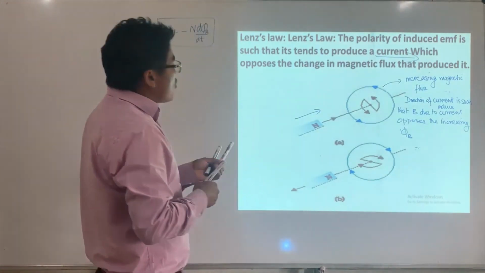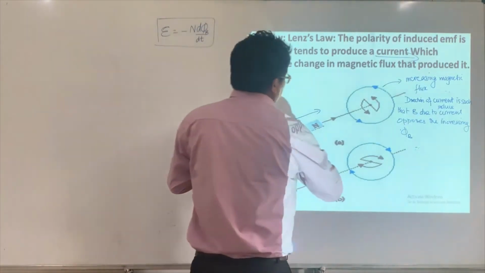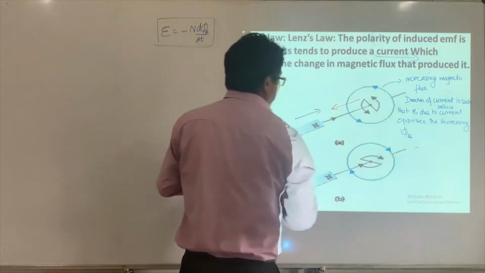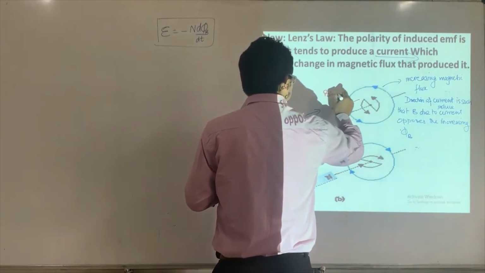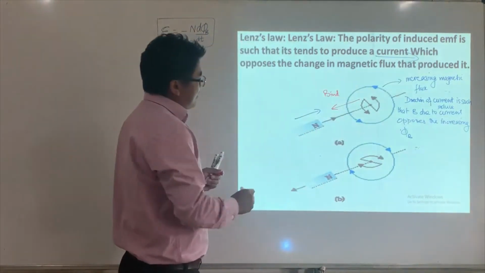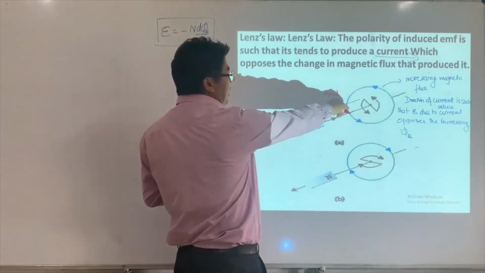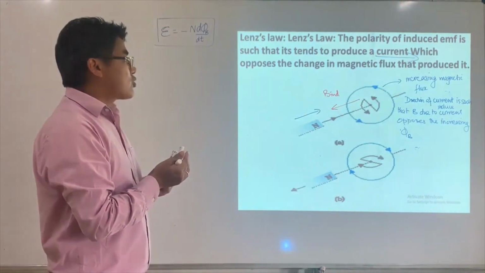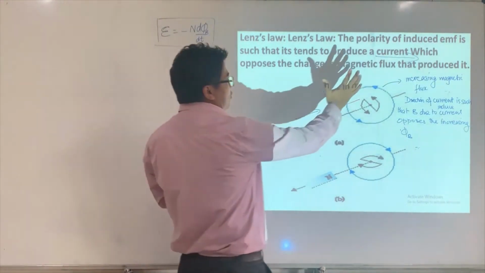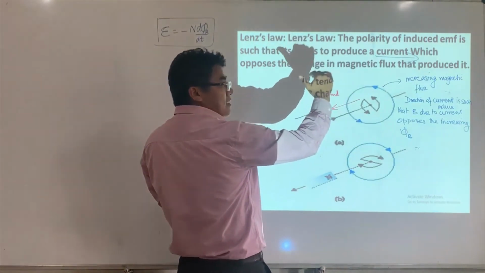So how to oppose the increasing magnetic flux? I have to put this in this direction. This is the magnetic field due to the induced current, and by this you can decrease the magnetic flux. If the magnetic field goes in this direction, then the induced current is this, by the right hand thumb rule.